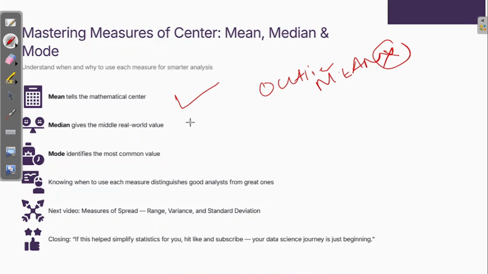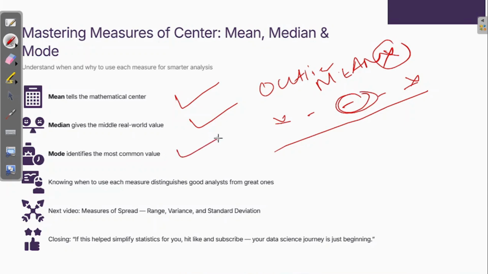Median gives the middle real-world value, right? So if you have 1, 2, 3, 4, 5 data points in ascending order, this will come as the median, and even if this value is an outlier or that value is an outlier, the median will give you the real middle picture, right? Mode identifies the most common value.